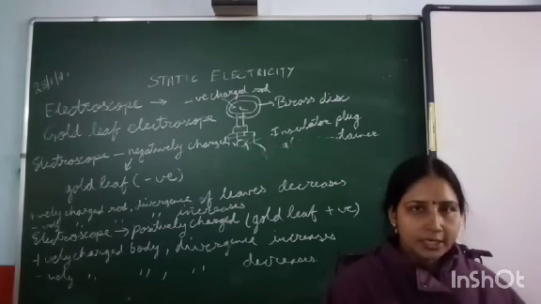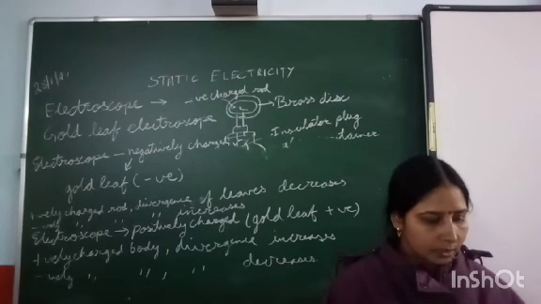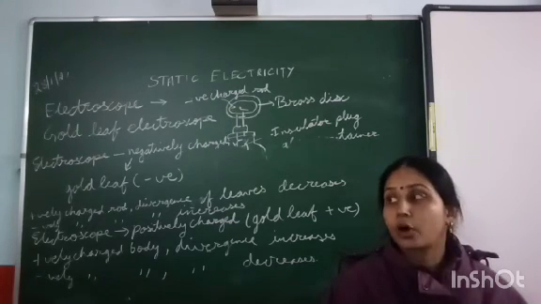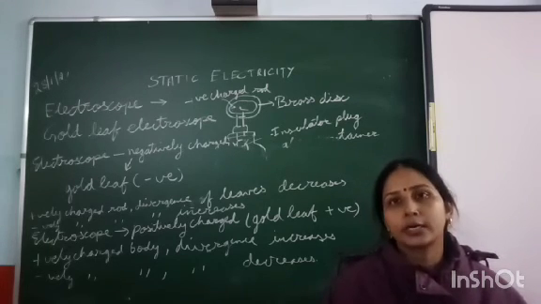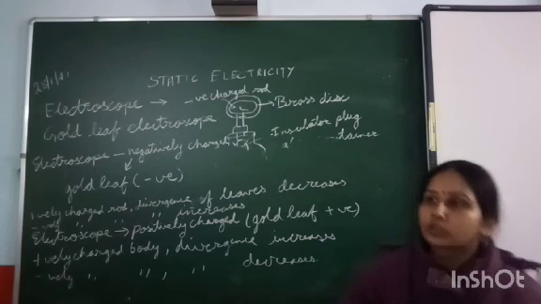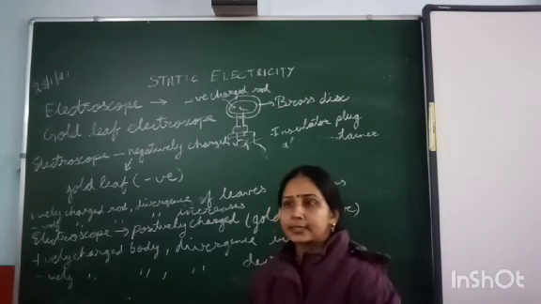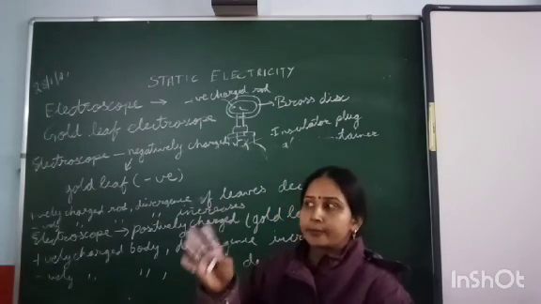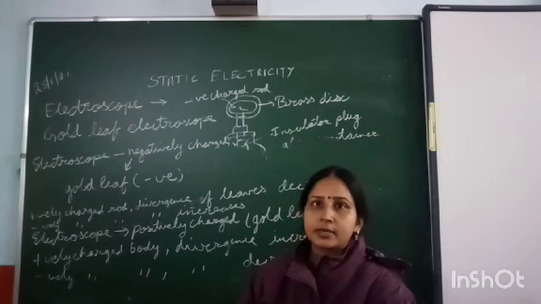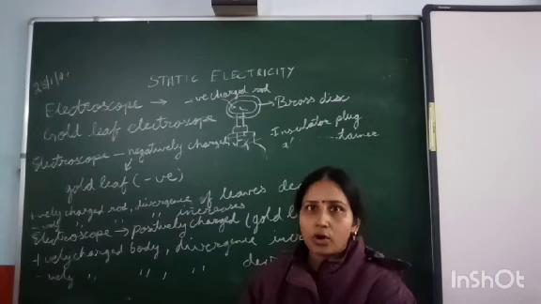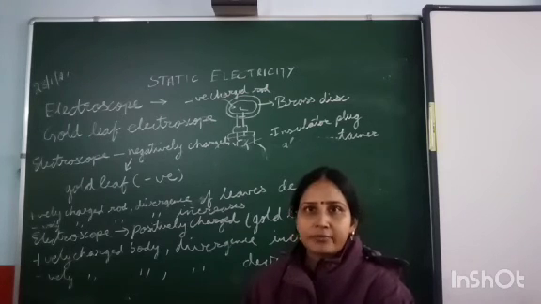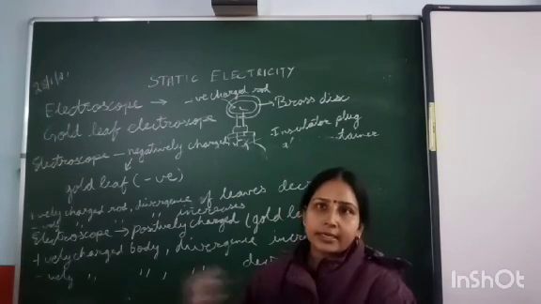So if you touch a charged body, the charge on the body is passed from our body to the earth, as we know that the human body is a good conductor of electricity. That's why if a person accidentally touches any appliance, and his or her hands or slippers are wet, we get a shock.